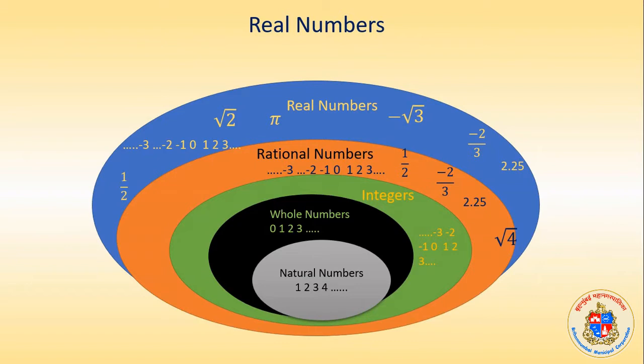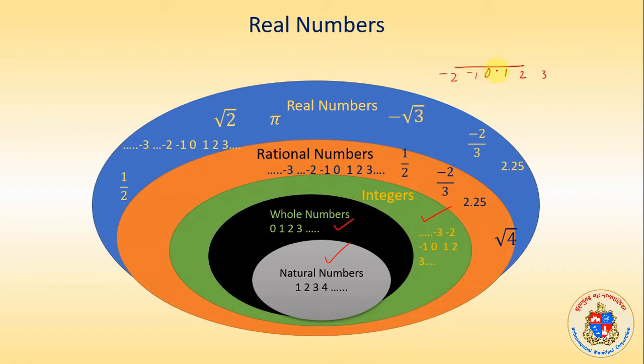It is just like when we studied about the number line: 0, 1, 2, 3, we started writing onto the right of 0, minus 1, minus 2, minus 3 to the left of 0, and we named it as integers at that time. Before that we had our natural numbers, whole numbers, and we reached integers, and in the number line we marked 0, 1, 2, 3, minus 1, minus 2.